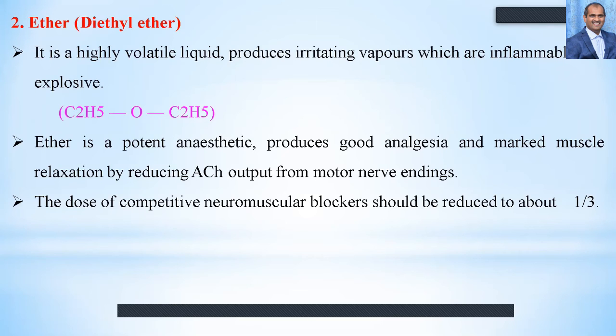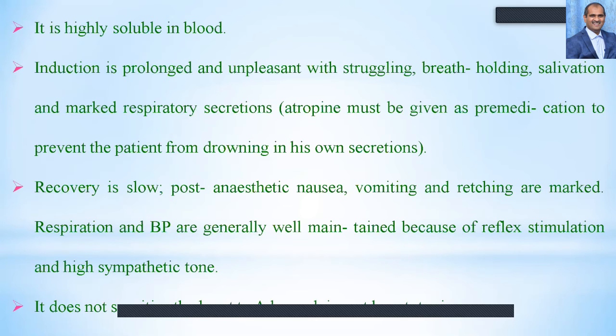So to get a very good muscle relaxation, competitive neuromuscular blockers should be administered, and it will reduce the dose to one third, and it is highly soluble in blood. Because of this, its induction is prolonged and unpleasant with struggling, breath holding, salivation, and marked respiratory secretions. So that's why atropine should always be given as the pre-medication to prevent the patient from drowning in its own secretions,